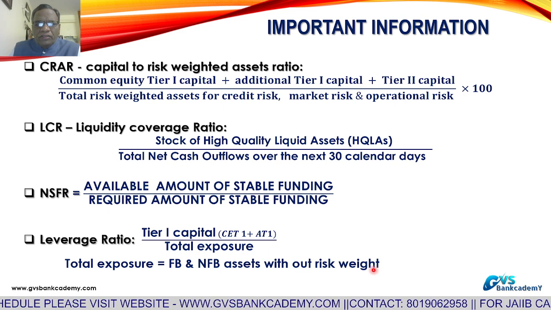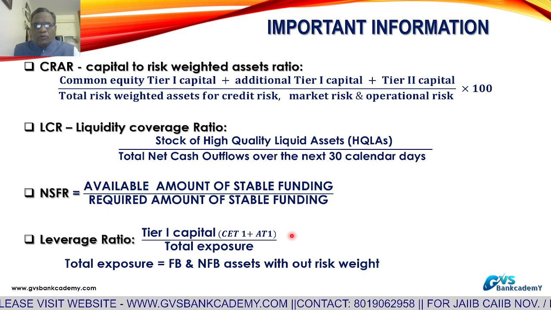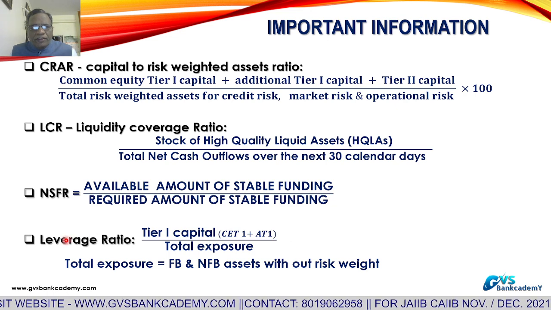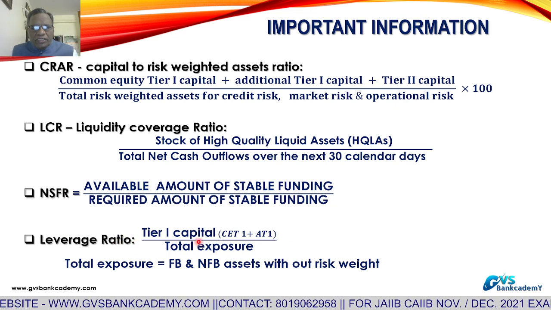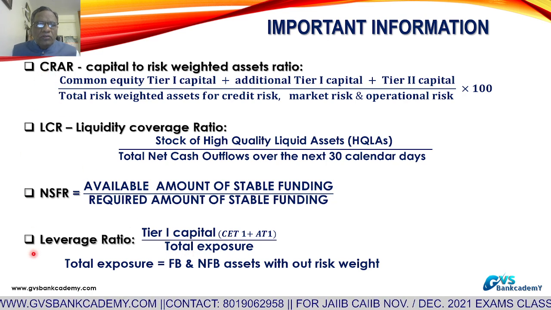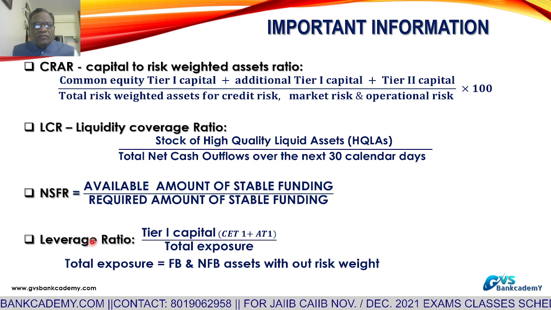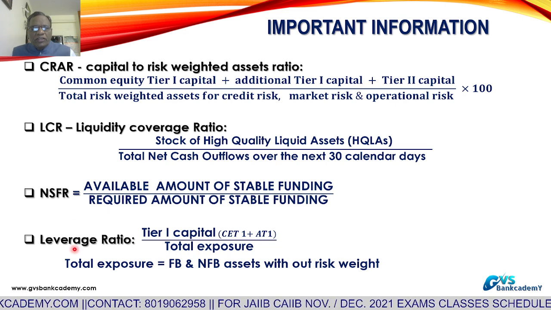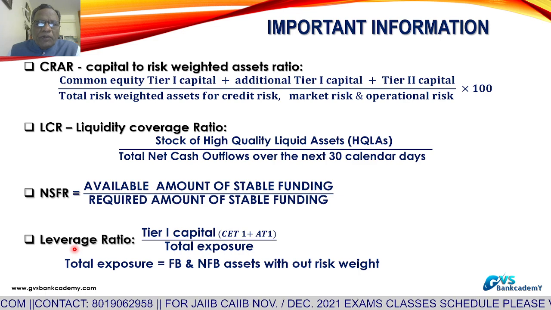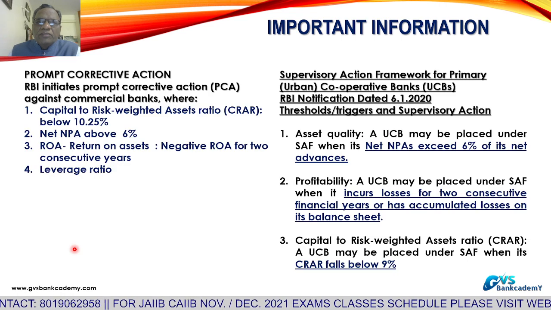As of today, leverage ratio for SBI, ICICI and HDFC Bank is 4%, other banks 3.5% as per RBI stipulation. These four ratios are important in Basel III compliances. Basel III calculations, these four are very important, and they are also important for Principles and Practices of Banking and CAIIB, BFM also, Bank Financial Management.